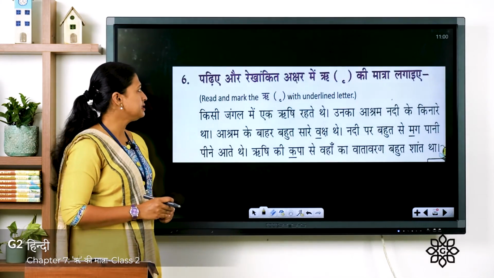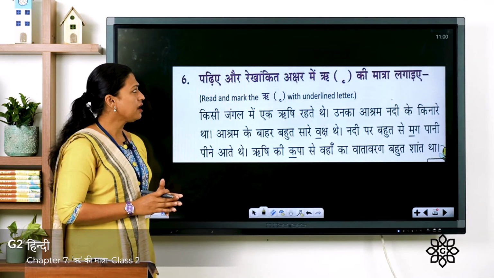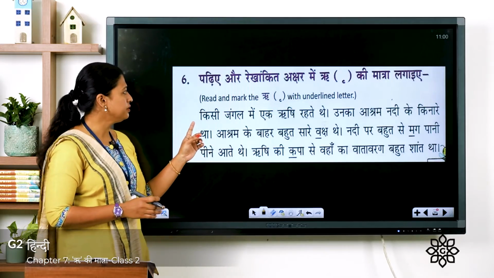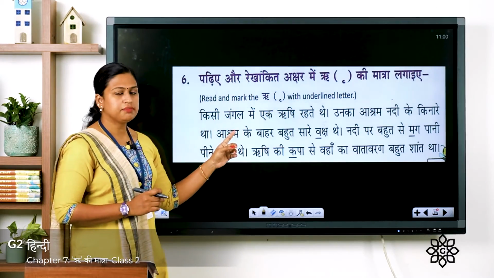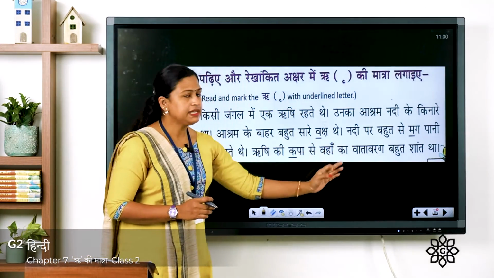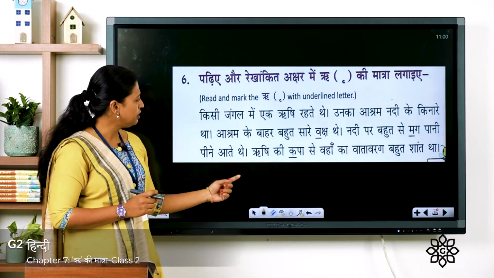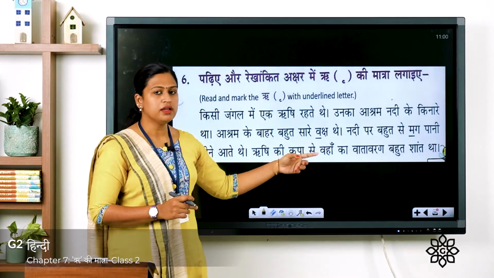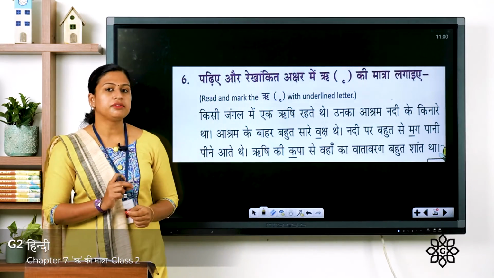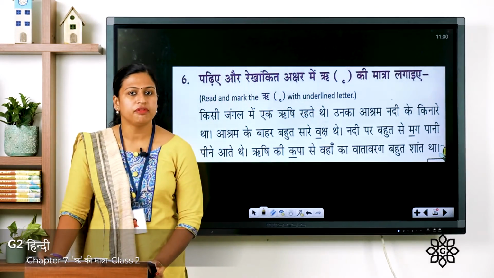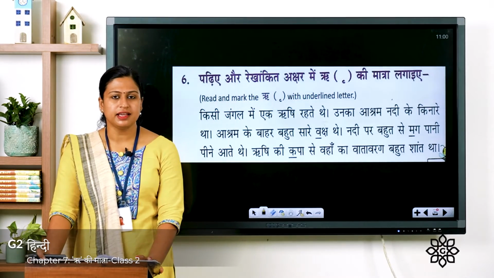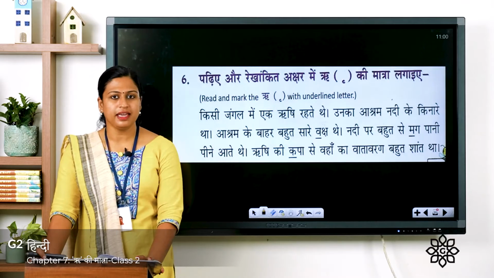Next exercise is पढ़िए और रेखांकित अक्षर में री की मात्रा लगाइए. So you have to put this re symbol on the underlined Vyanjan letters. So here you can see the underlined Vyanjan letter, that is va. So you have to put that re symbol at the bottom of va. Before that, I am going to read these sentences and you have to listen to it very carefully.